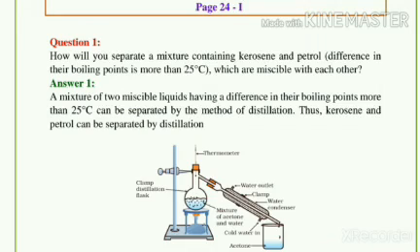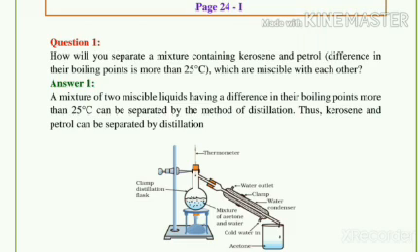In NCERT book, page number 24, question number 1 is, how will you separate a mixture containing kerosene and petrol? The difference in their boiling points is more than 25 degrees Celsius, and they are mixable with each other.